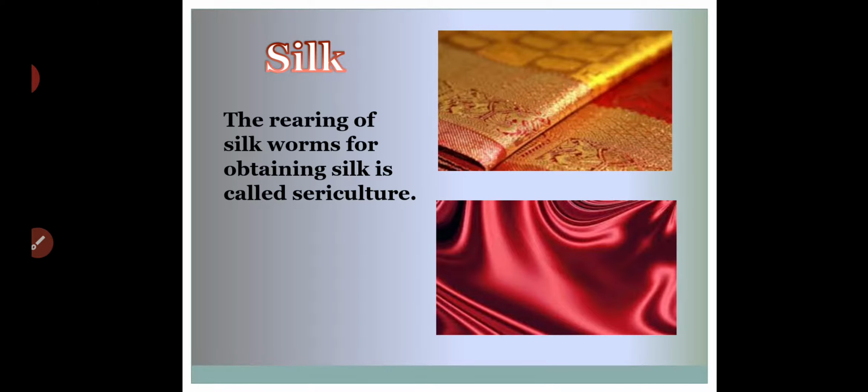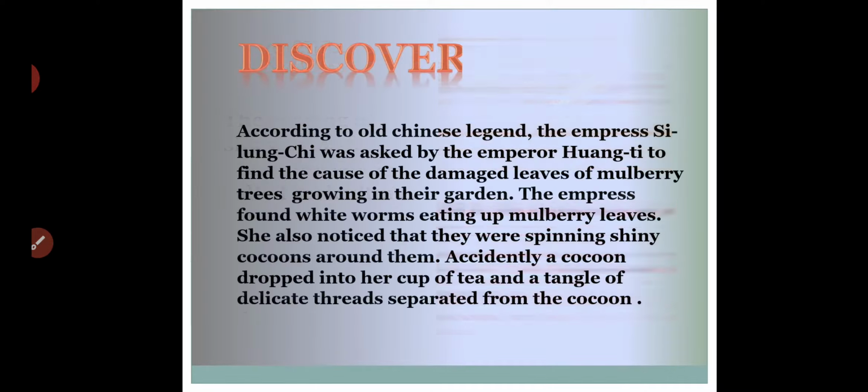From the insect silk moth we get this silk. So the process of getting silk from the silk moth is called sericulture.